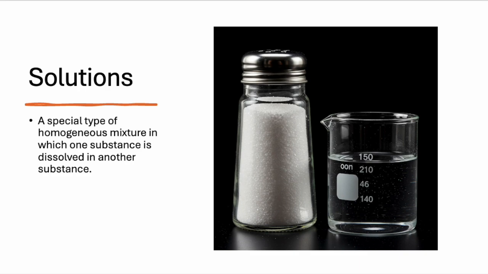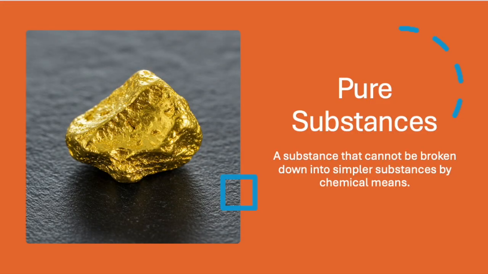A pure substance is a substance that's made up of only one type of matter. Pure substances can either be elements or compounds. An element is a pure substance that cannot be broken down into simpler substances by chemical means. For example, gold, pictured here, is an element.